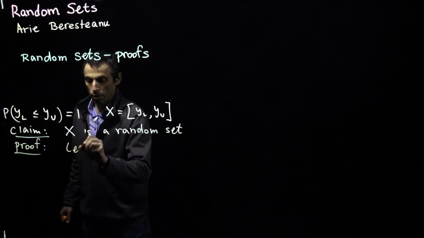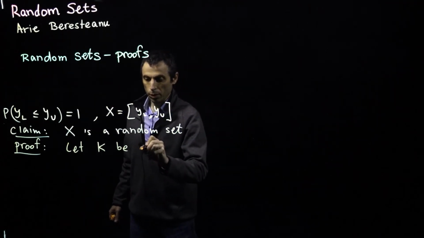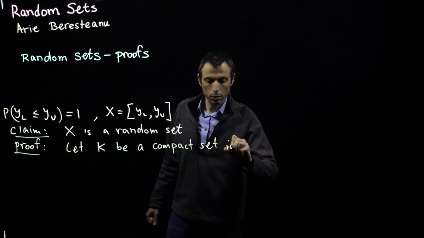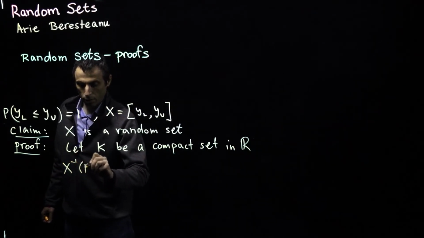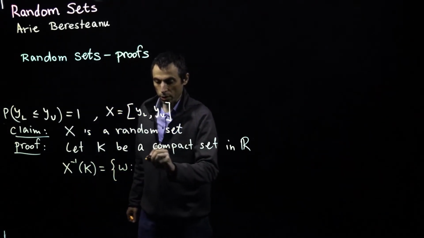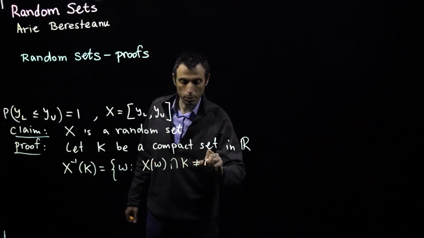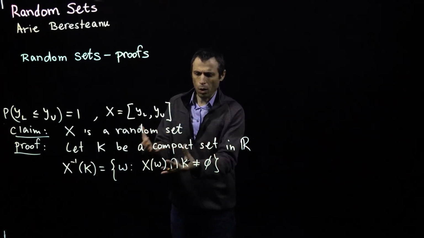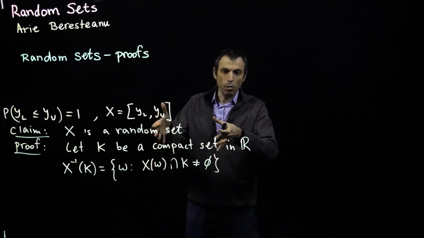Let K be a compact set in R. X^{-1} of K is, by the definition, all the omegas such that X of omega intersection with K is non-empty. How can that happen? If we have the set K, X of omega is an interval.